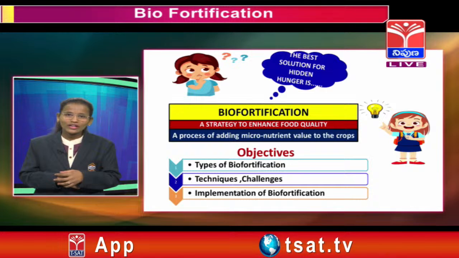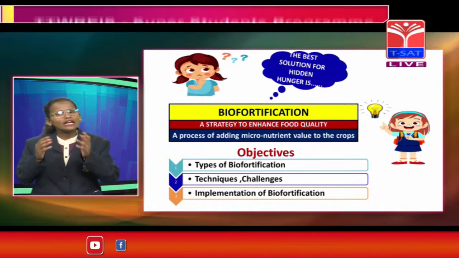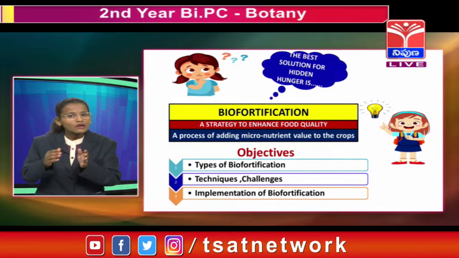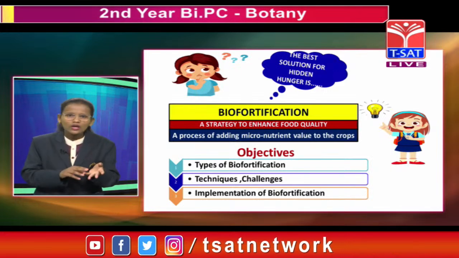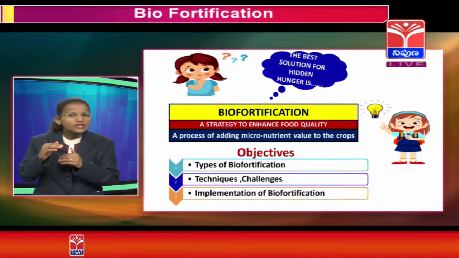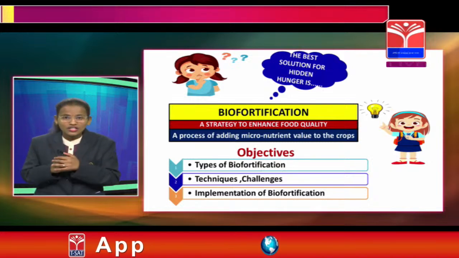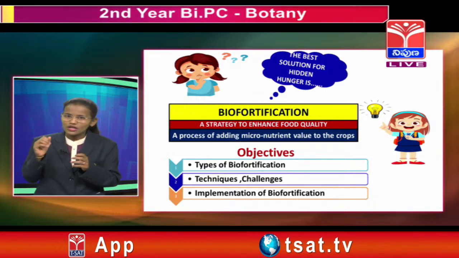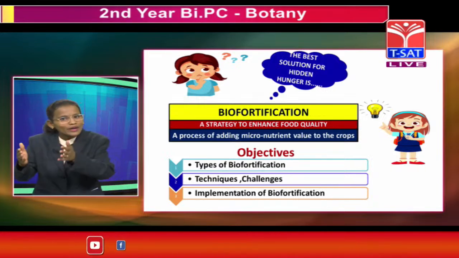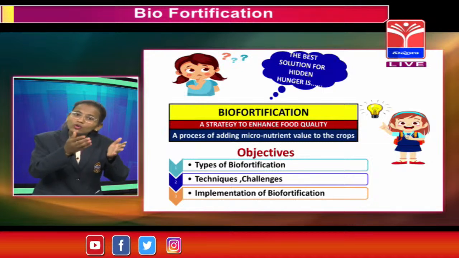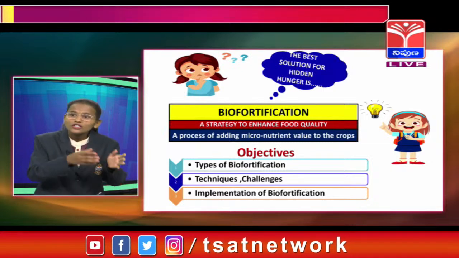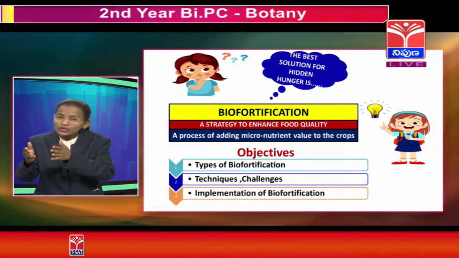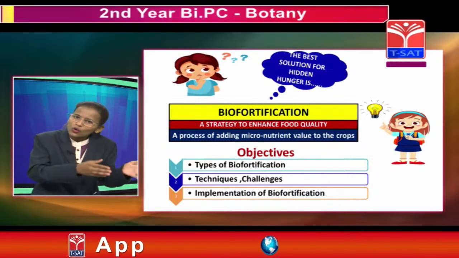Let us know about it in detail. I'll explain it with a daily life example. A child in her childhood, if she is meant to learn good qualities and good habits while growing, will develop them, and at the adult stage she will have all the good qualities as well as good character. In that same way, the micronutrients are directly added to the grains and crops at the growing stage itself.